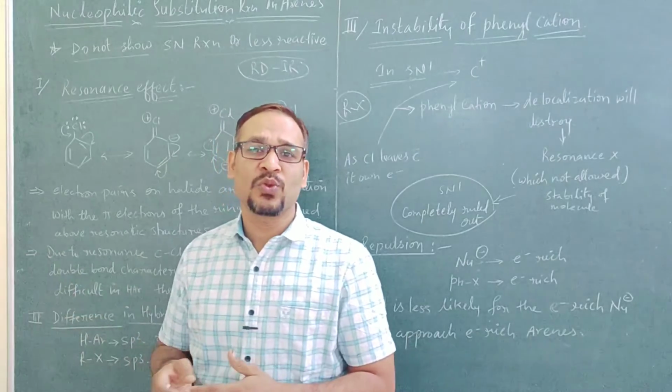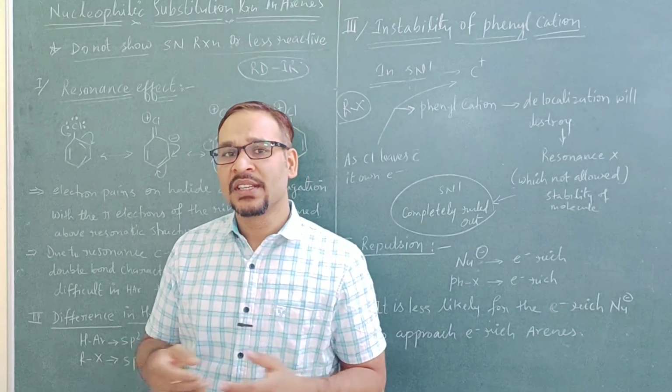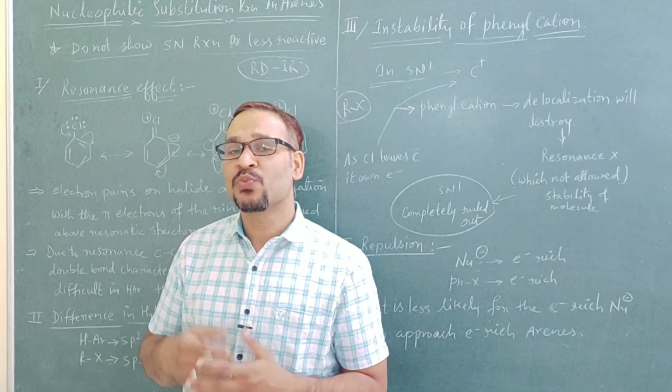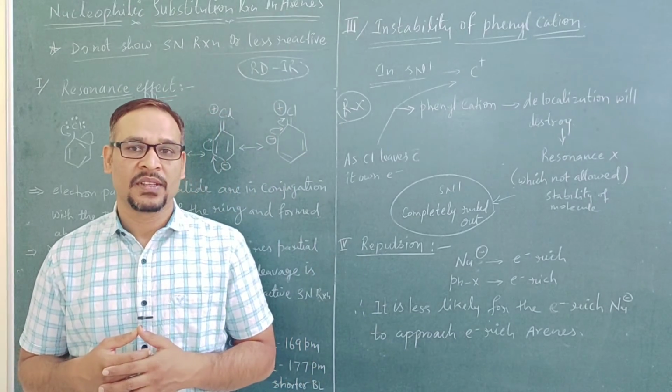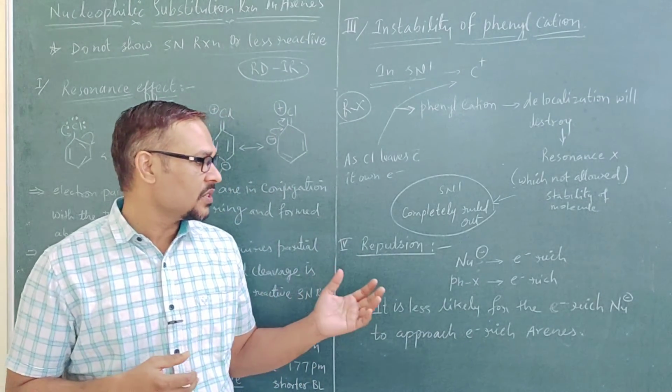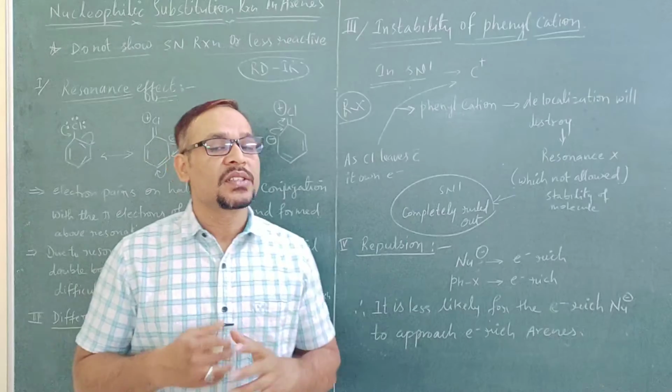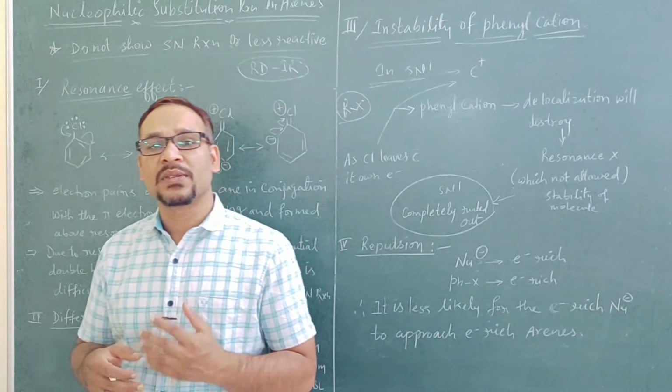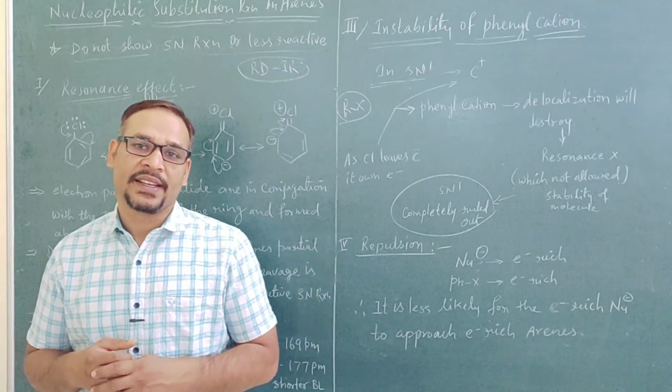Why? Because both are carrying the same charge, and the same charge repels each other. So because of the repulsion, the nucleophilic substitution reaction will not take place.